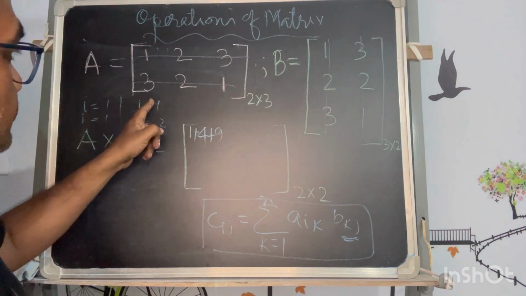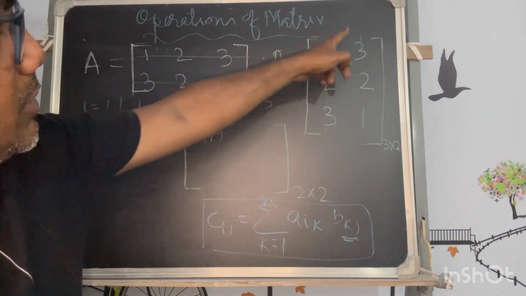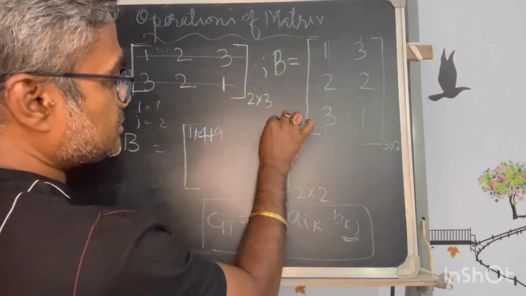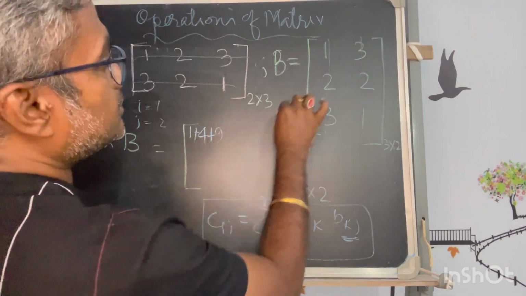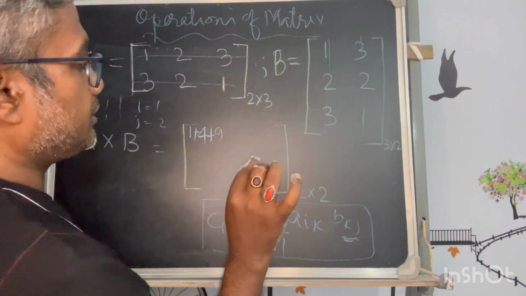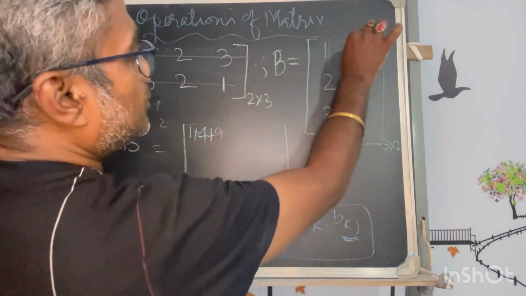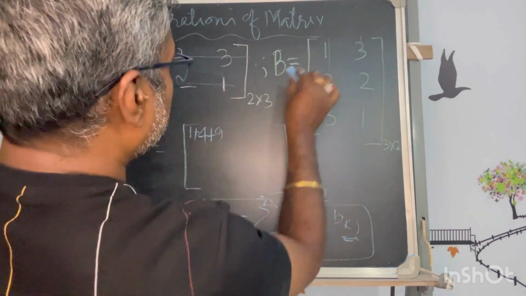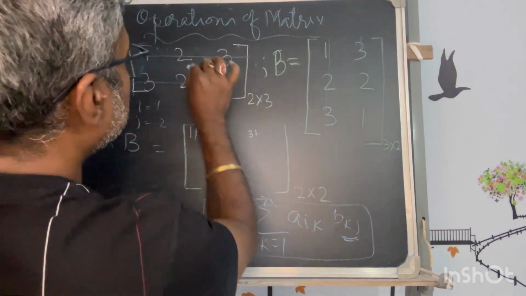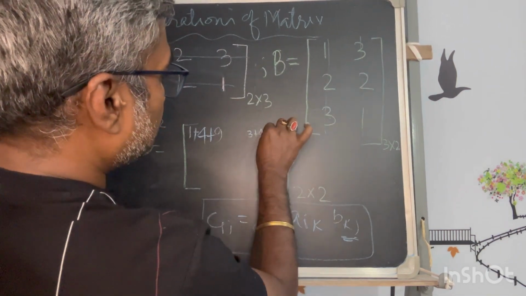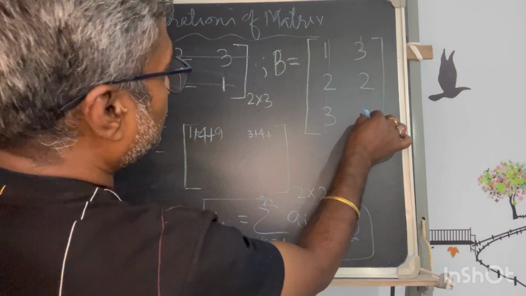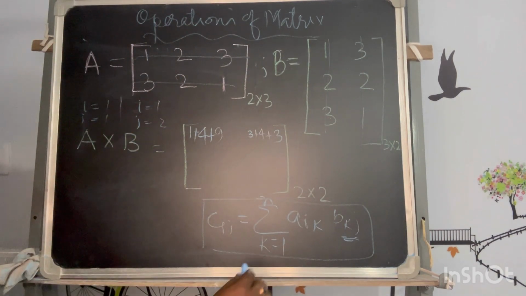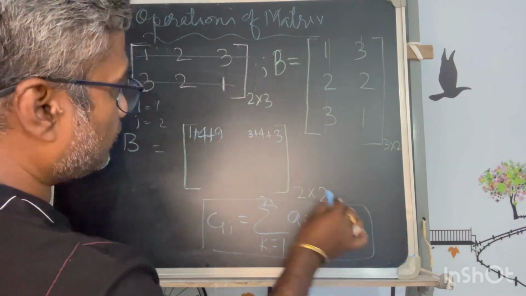Okay. So i of 1 means this row, this column. The next position will be i1, j2. J means the second column of the resultant and the second column of B. So this way you can remember, when j is 2, you have to see the second matrix. So this is 1 into 3, 3, plus 2 into 2, 4, plus 3 into 1, 3. That is completed. Now second, i2, j1.